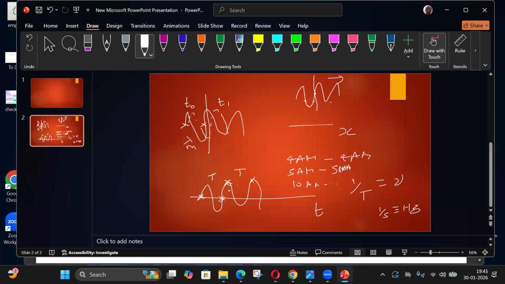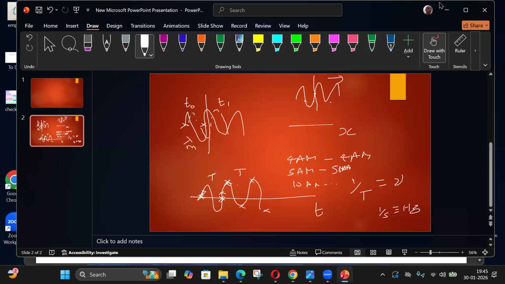Same thing is repeating. Or I can also take this point, and after that it's repeating. The points are this one, 0 to 0, or maximum to maximum, or minimum to minimum. Similar space.